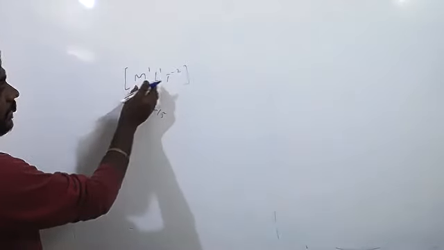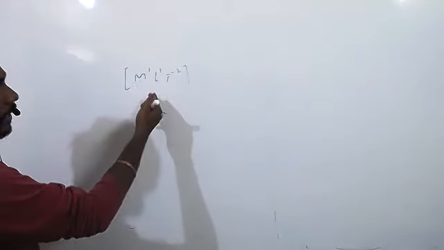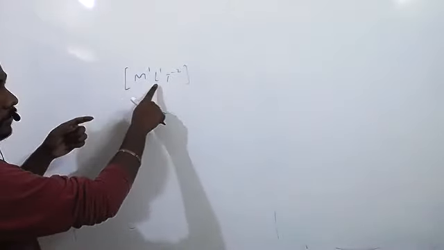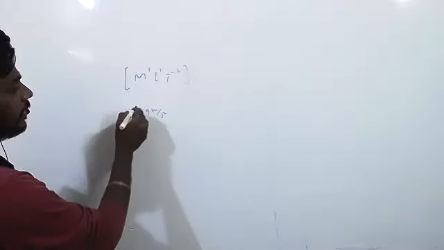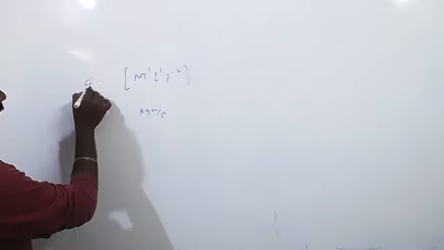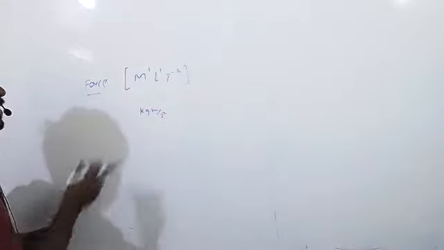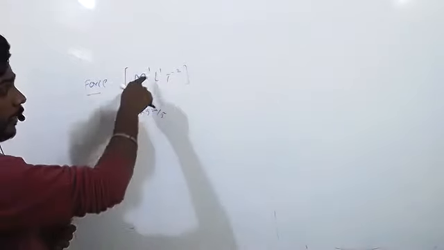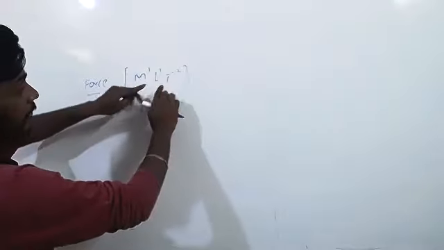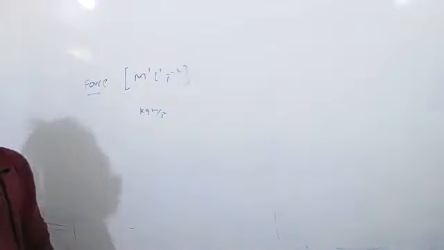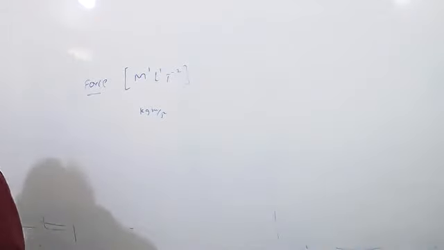Now, it is the dimensional formula. What it is showing? It is showing which fundamental physical quantities are raised to represent the given quantity. That is called dimensional formula. It is an expression. What it is showing? It is showing which fundamental physical quantities are raised to represent the given quantity. It is called dimensional formula. Did you understand now? What is dimensional equation?